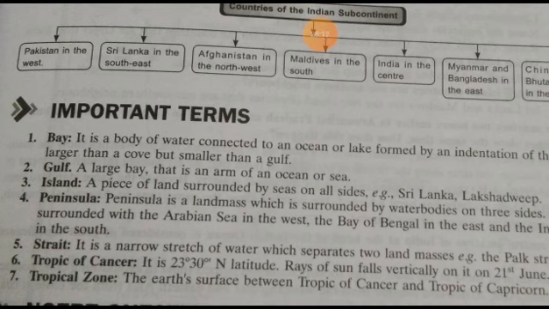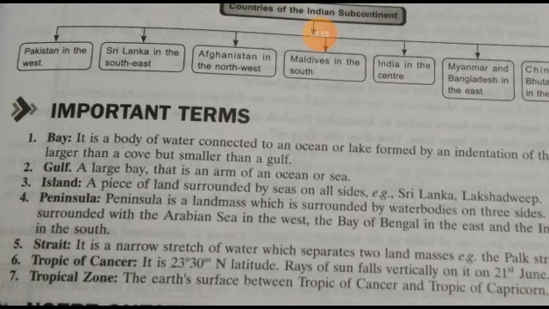Then another term which we have discussed, because of which India is divided into two halves, Tropic of Cancer. जिसके कारण इंडिया दो हॉल्स में डिवाइड हुआ है. तो व्हाट इज ट्रॉपिक ऑफ कैंसर? It is 23 degree and 30 minutes north latitude. This is the position of the Tropic of Cancer. It is on the latitude. Which latitude? 23 degree and 30 minute north.